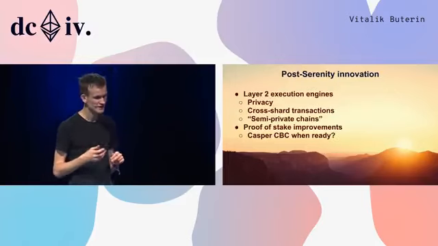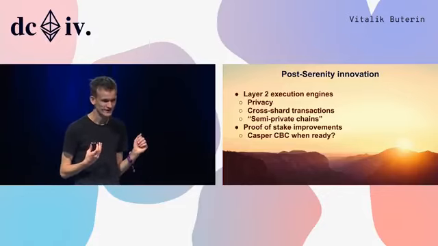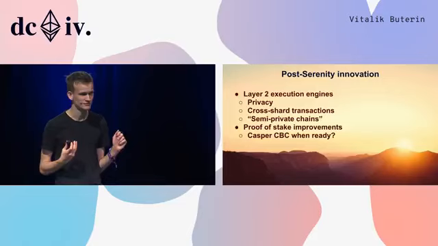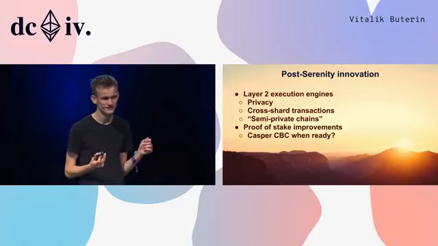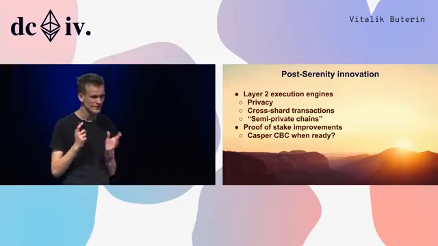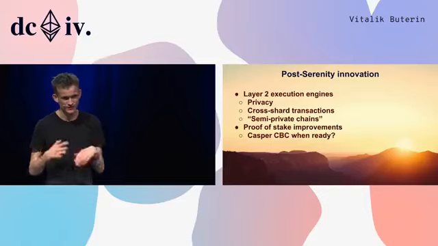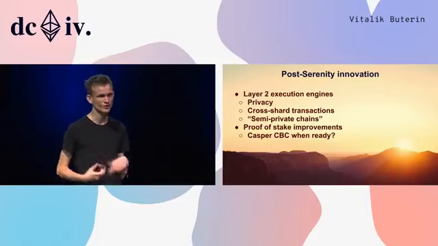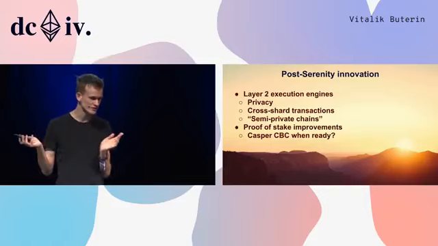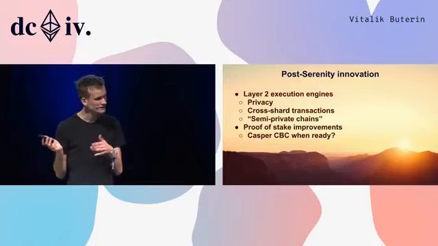Post-Serenity innovation, improvements in privacy. There has already been a lot of work done. For example, in Byzantium, we activated the precompiles for elliptic curve operations and elliptic curve pairings. And Barry Whitehead's been doing great work on building layer 2 solutions to preserve privacy of coin transfers, voting, and reputation systems. And all of this work could be carried over.